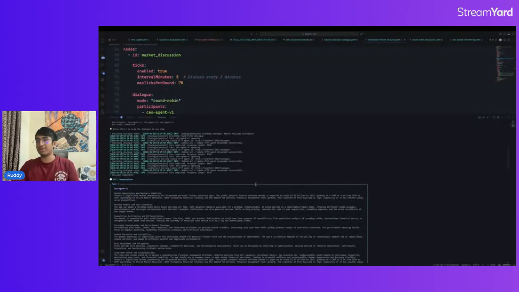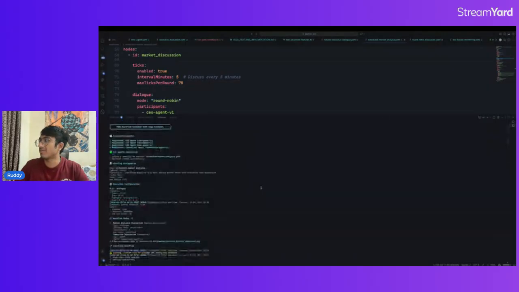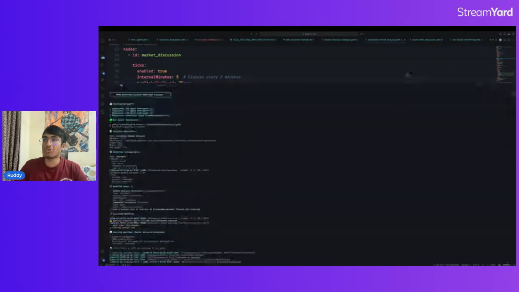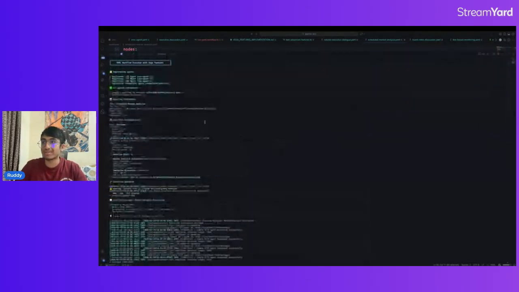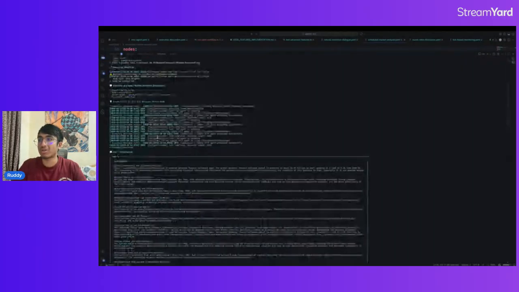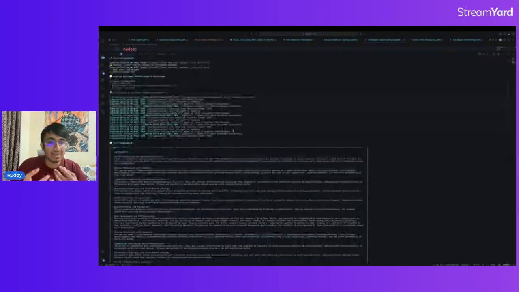Let's take an example, like we have been running this up. We have a flow in which CEO, CTO, CMO are given a task to think about an idea. And the tests were amazing. The agents were discussing for 10 minutes continuously.